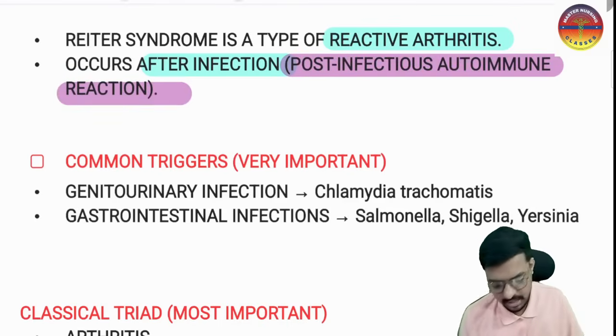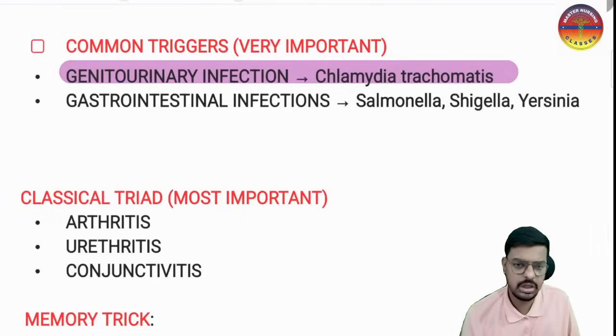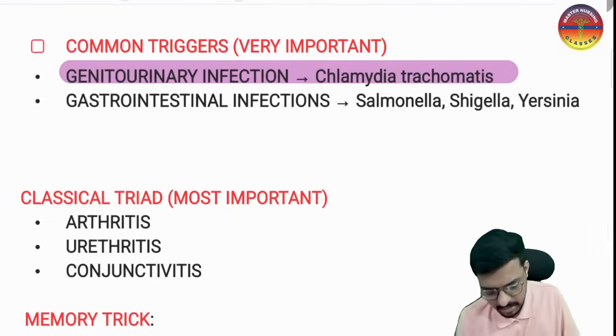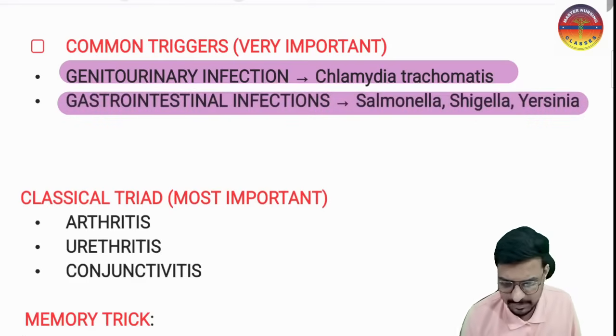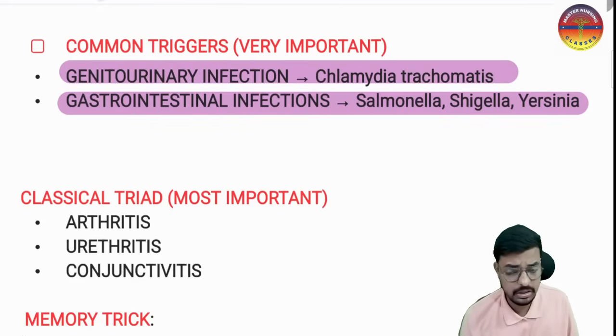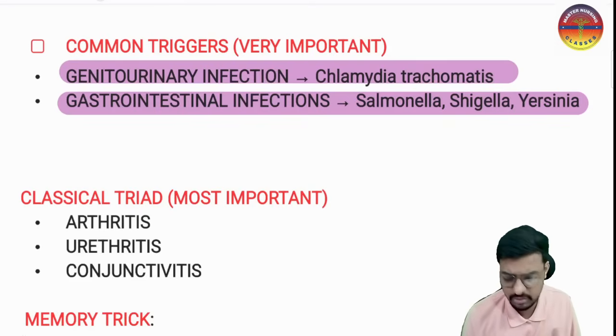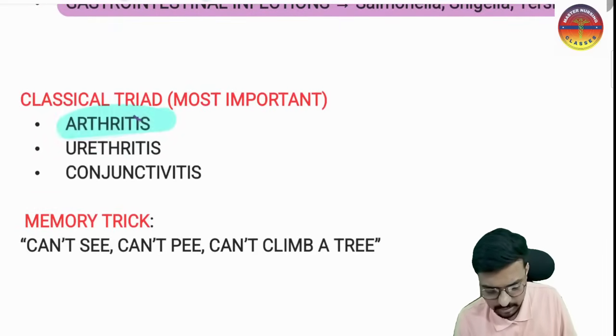The most common trigger for this is genitourinary infection, especially Chlamydia trachomatis, and gastrointestinal infection by Salmonella, Shigella, and Yersinia. If these infections happen, autoantibodies will form, and those autoantibodies damage multiple things. Especially the joints, so arthritis happens, urethritis is happening, conjunctivitis is happening.